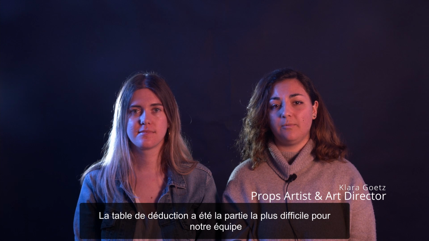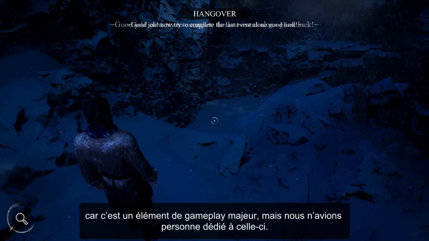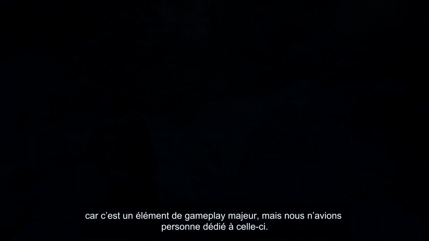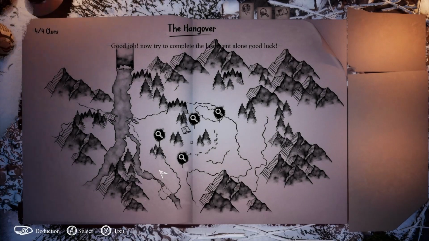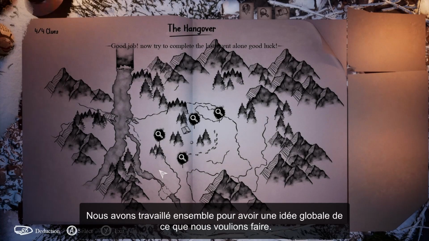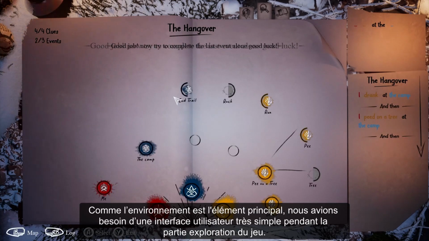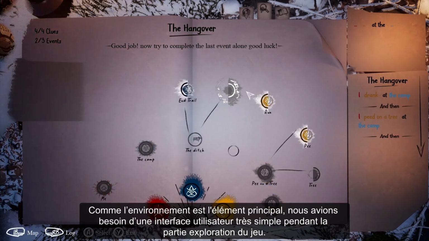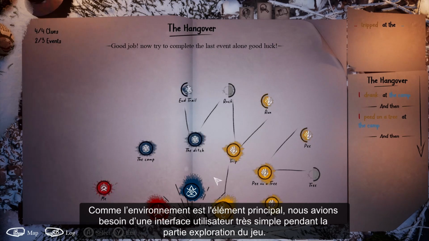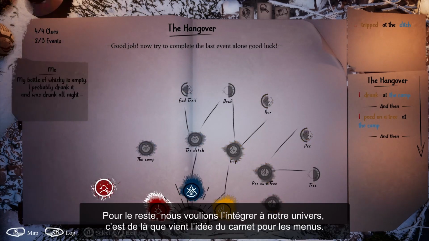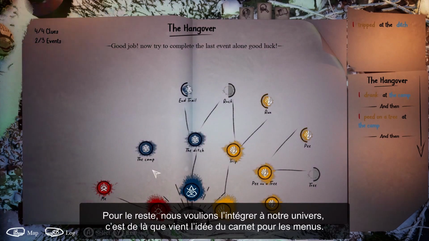The deduction table was the most challenging part for our team, as it is a major gameplay element, but we didn't have anyone dedicated to it. We worked together to get a global idea of where we wanted to go. As the environment is the main focus, we needed a really simple UI during the exploration part of the game. For the rest, we wanted to integrate it into our universe. That's where the notebook idea for the menu came from.